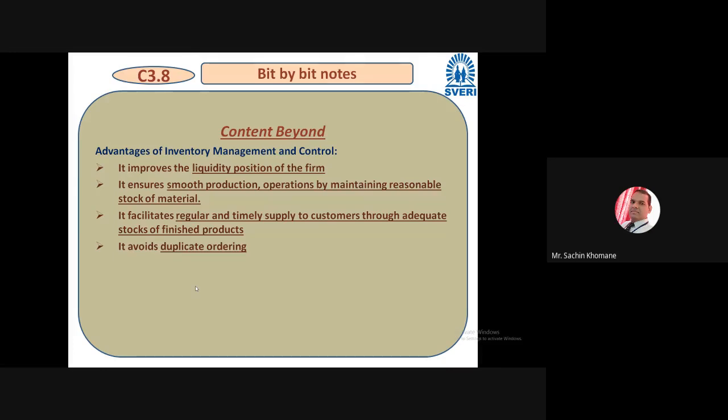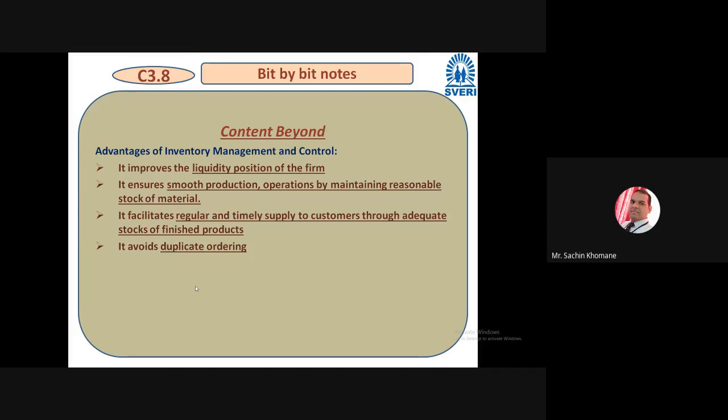It is very important. A very common topic I have chosen: why inventory management, and especially controlling, is important. So friends, there are very simple advantages. It improves the liquidity position of the firm. Liquidity means financial liquidity, I am telling.